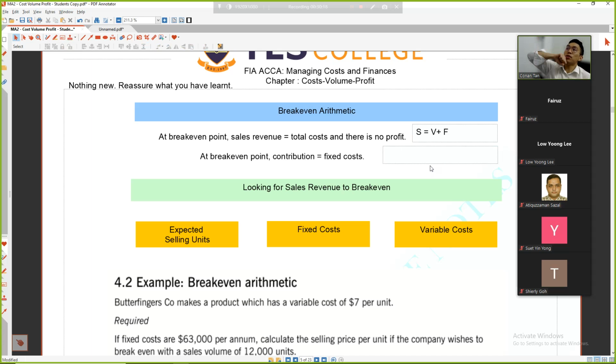So, for example, how much sales is it? Variable cost plus fixed cost, this is the sales. Another way, if break-even point means you are making no gain, no loss, so S minus V, which means your contribution, is only to cover the fixed cost, then you are making no gain, no loss. S minus V is equal to F.